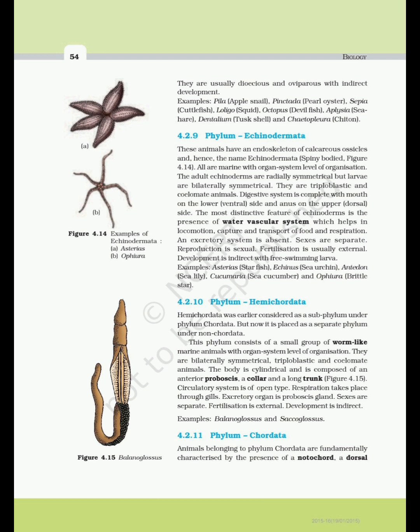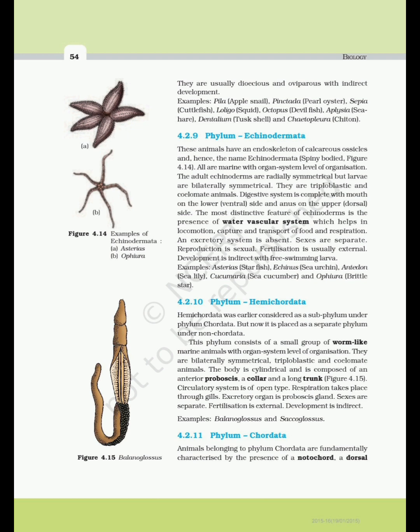4.2.10 Phylum Hemichordata. Hemichordata was earlier considered as a subphylum under phylum Chordata, but now it is placed as a separate phylum under non-Chordata. This phylum consists of a small group of worm-like marine animals with organ system level of organization. They are bilaterally symmetrical, triploblastic and coelomate animals. The body is cylindrical and is composed of an anterior proboscis, a collar and a long trunk, figure 4.15. Circulatory system is of open type.